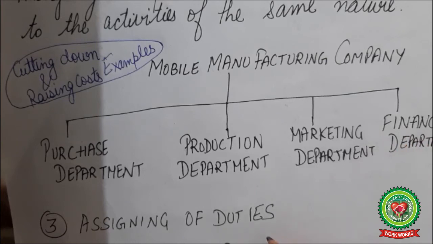Next is assigning of duties. In the process of organizing, next is assigning of duties. Now when work is decided, work is grouped, now you have to give the duty to perform that work to one, that is a superior, and then that superior designates that authority to divide the work among the subordinates. Assigning of duties flows from one person to another. Like top management gives order to managers, managers then to employers, employers then to workers, and then to foremen.